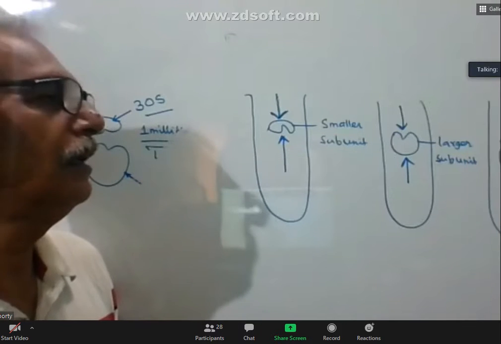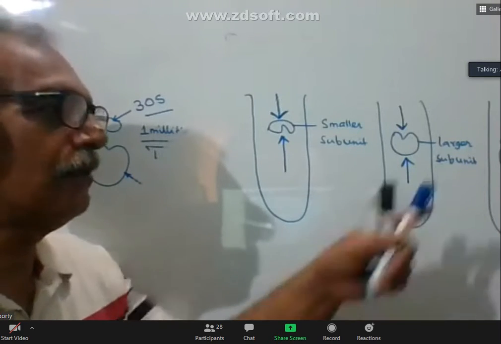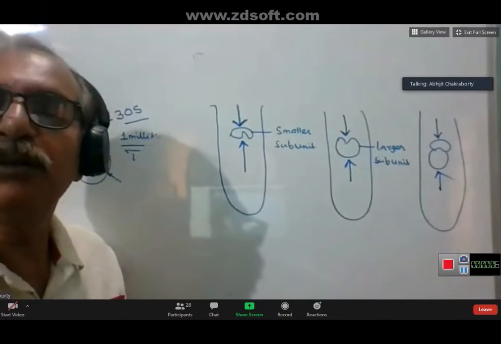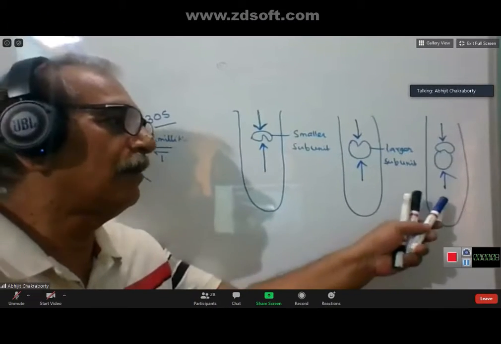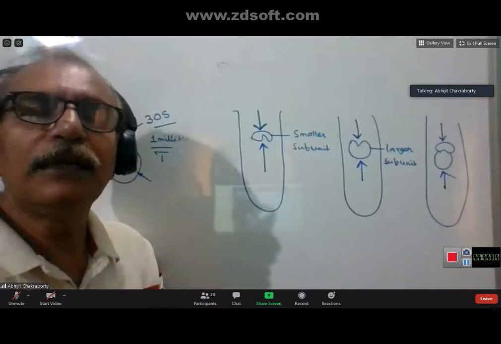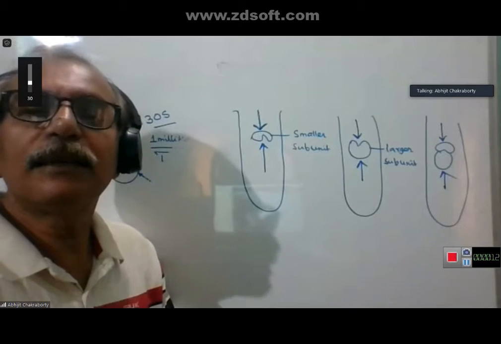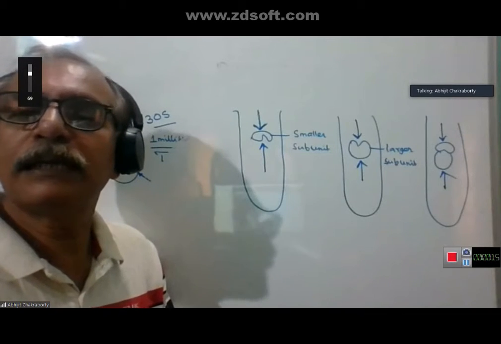Whenever they are united, because here the membranes are overlapping, so only two free surfaces are available, and hence the sedimentation coefficient to some extent decreases.